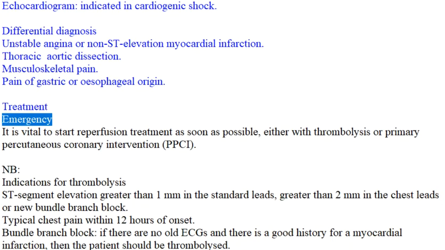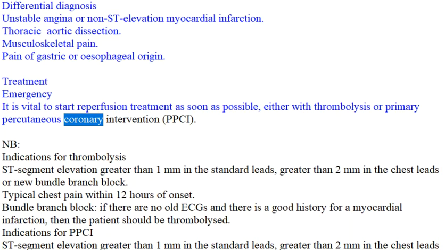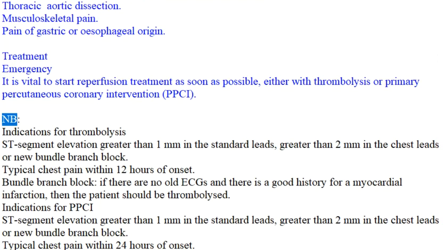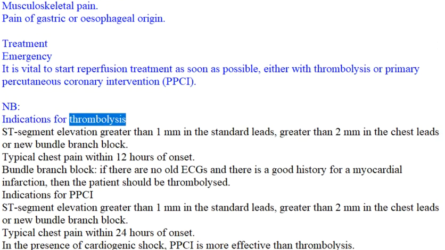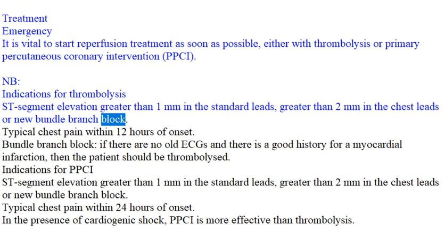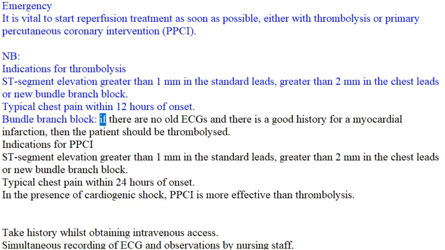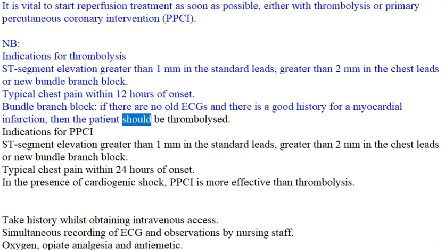Treatment. Emergency. It is vital to start reperfusion treatment as soon as possible, either with thrombolysis or primary percutaneous coronary intervention, PPCI. NB. Indications for thrombolysis. ST segment elevation greater than 1 mm in the standard leads, greater than 2 mm in the chest leads or new bundle branch block. Typical chest pain within 12 hours of onset. Bundle branch block: if there are no old ECGs and there is a good history for a myocardial infarction, then the patient should be thrombolysed.